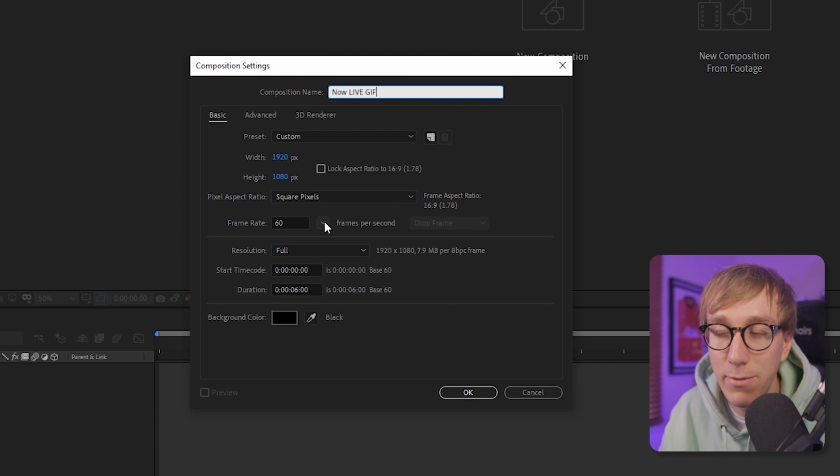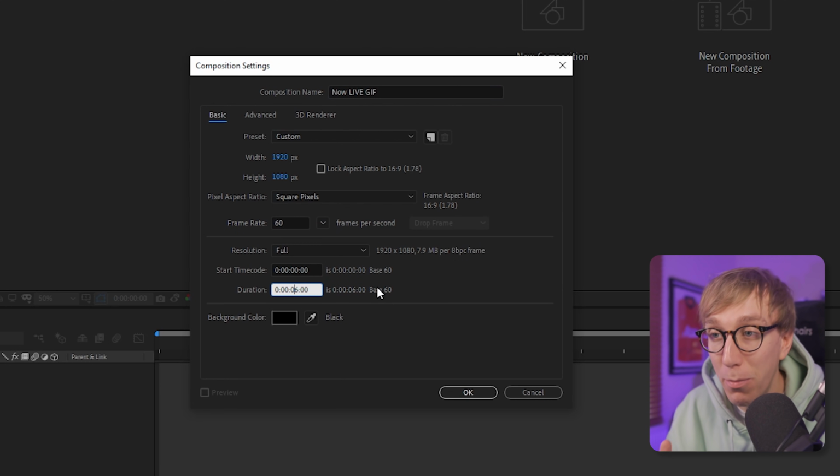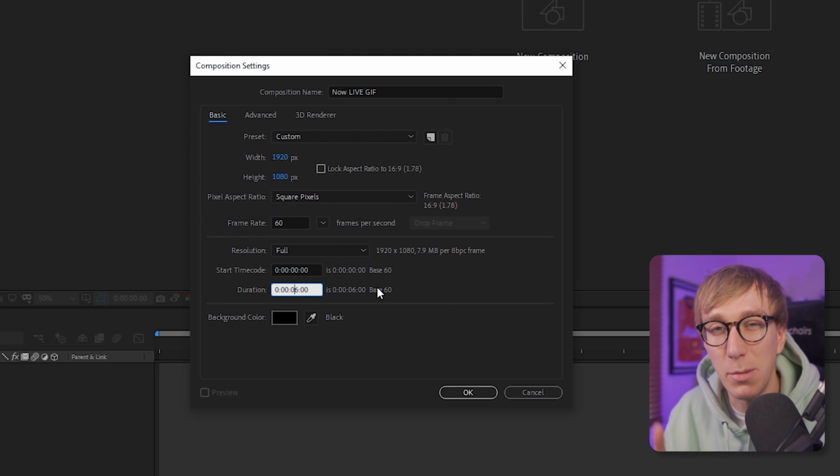For frame rate, let's leave it set to 60, a nice high frame rate to keep all the animations super smooth. And then for the duration, I know because I've previously created this that I want it to be roughly 6 seconds. But if you want something longer with more words, feel free to up this to 10 or 20 seconds. I'd just recommend that if it's for a looping GIF, you want to keep it quite short. So 6 seconds for me, and then we can press OK.